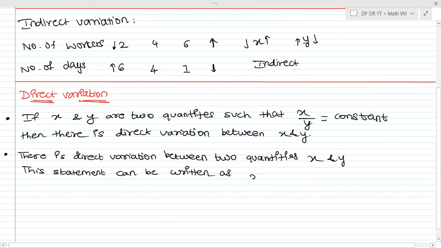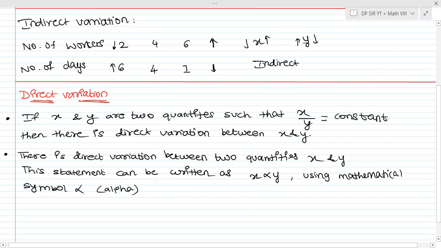I'll write it neatly so that later on I can highlight x proportional to y. ठीक है? Using mathematical symbol alpha. And इसको हम लोग प्रोपोर्शनल बोलते हैं. ये जो है ना एक्स प्रोपोर्शनल टू वाई, it is directly proportional. ओके. एंड इसको सिंबल को हम लोग बुलाते हैं अल्फा. ओके. Alpha is used to denote variation. Okay.